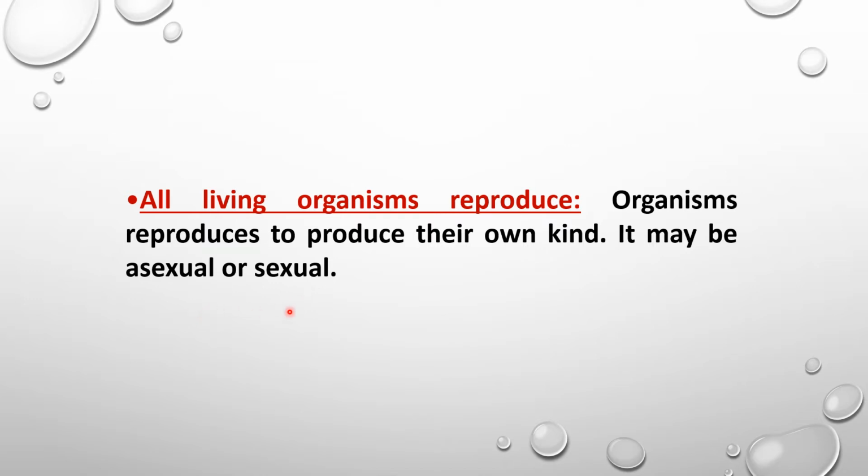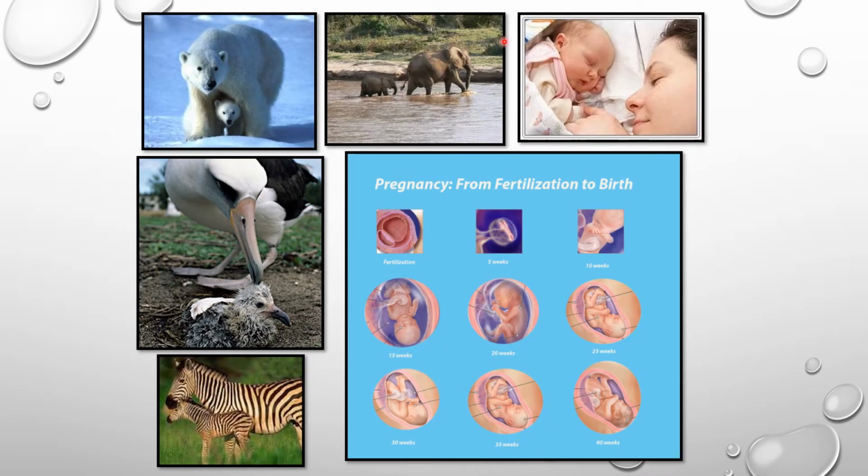Asexual reproduction and sexual reproduction you have understood in the previous classes. Each and every living organism has the ability to form the same kind of individuals. That is how they increase the number of their species and maintain their existence on earth.